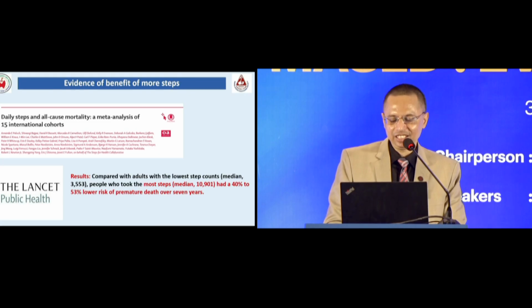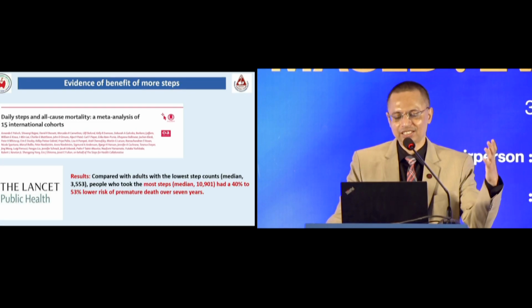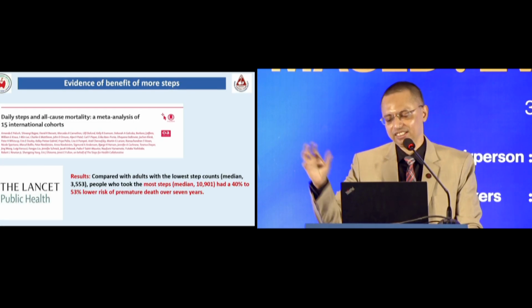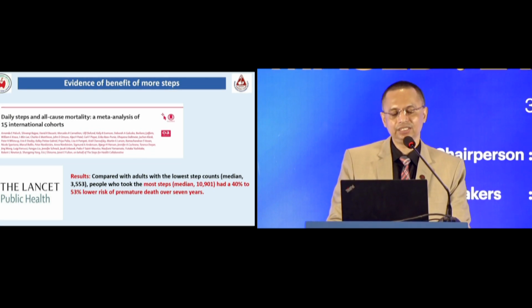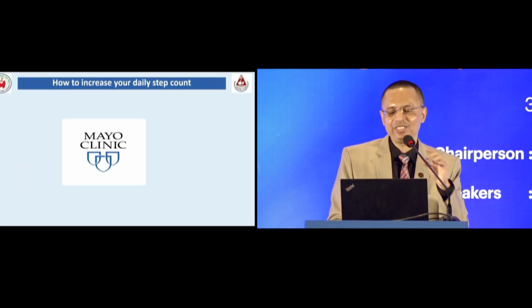And it has been shown that if you compare people who walk say 3 to 4,000 steps with 10,000, there is a 40 to 50% lower risk of premature death over several years if you walk around 10,000 steps per day. So how to increase your daily step count?